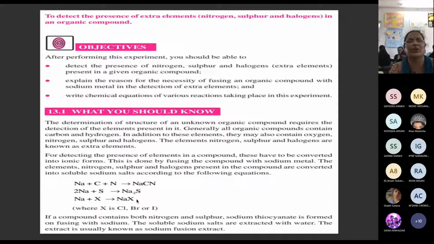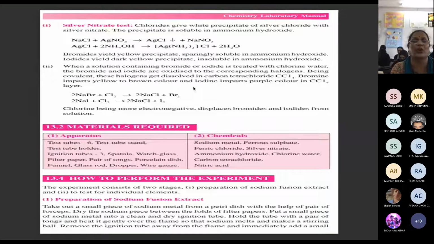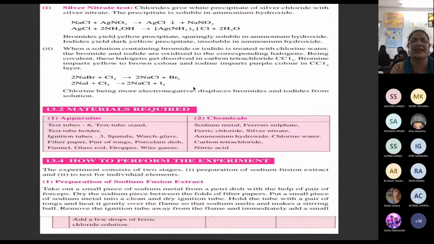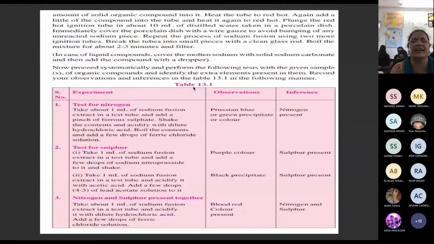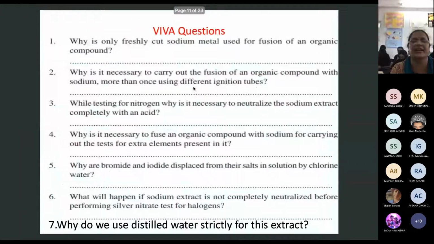So when you are doing the test for nitrogen, why are you getting that Prussian blue? That is what the reactions given here are about. If you want, I can give this PPT to all of you so that you can go through it. Then we have the silver nitrate test. If there is a halogen, we get a white precipitate of AgCl, correct? Then we have these different tests. And this is just a viva question.